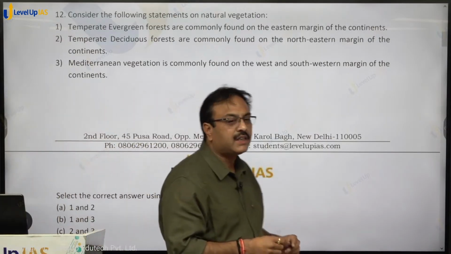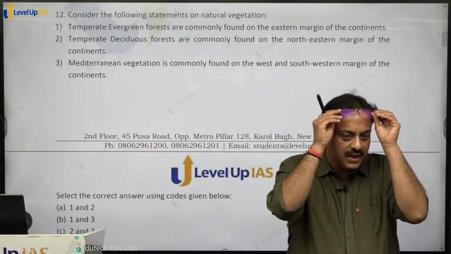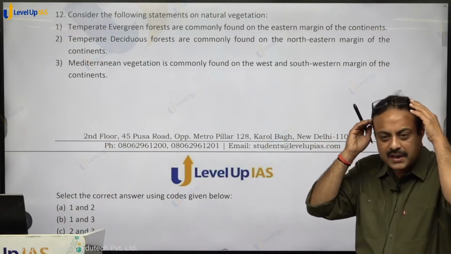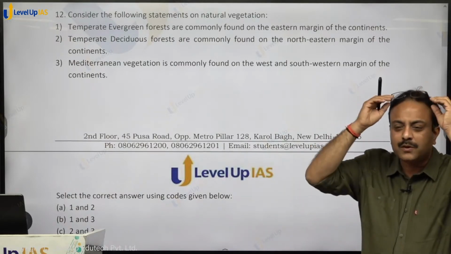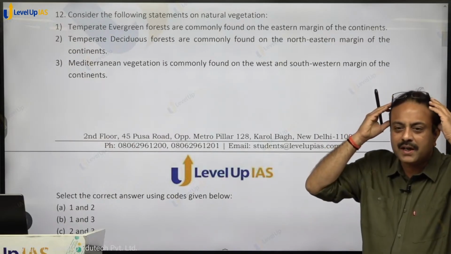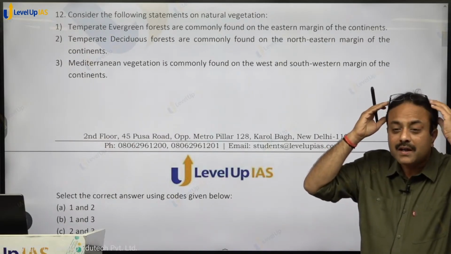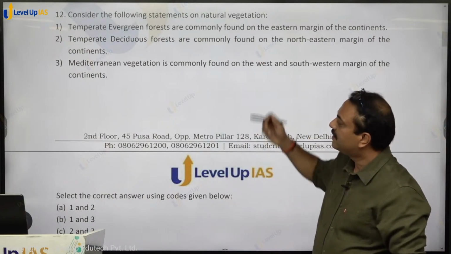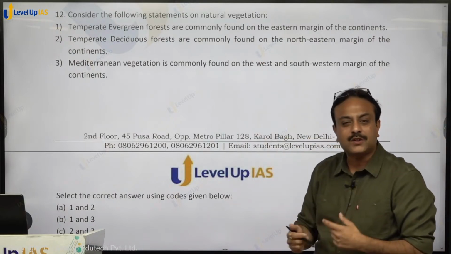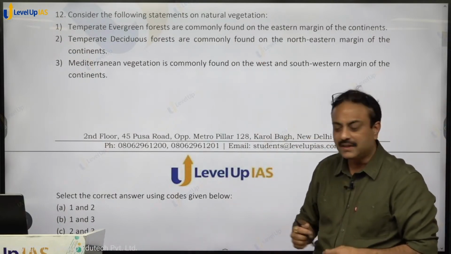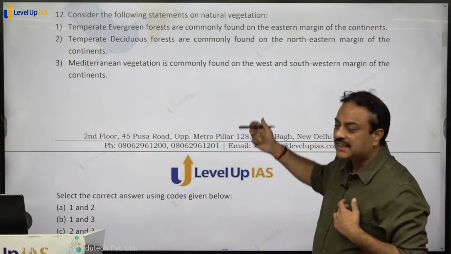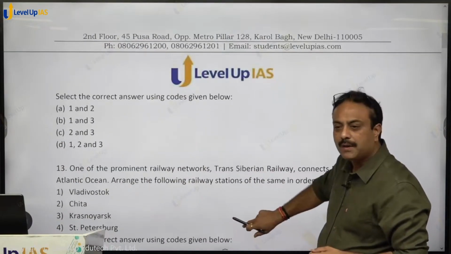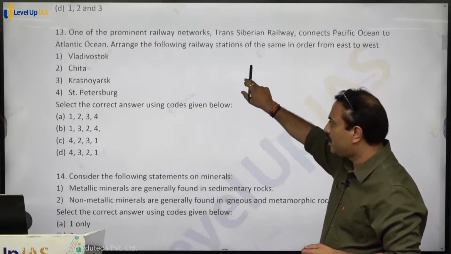So Mediterranean vegetation is found on the western and the southwestern margins of the continent, correct or not? Mediterranean vegetation, everyone knows that. But when it comes to temperate, deciduous, evergreen, then it becomes confusing. Why? We come across Mediterranean so many number of times, right? So all the 3 statements hold true over here. So 1, 2 and 3, option D, D for dog, shall be the right answer for this particular question.